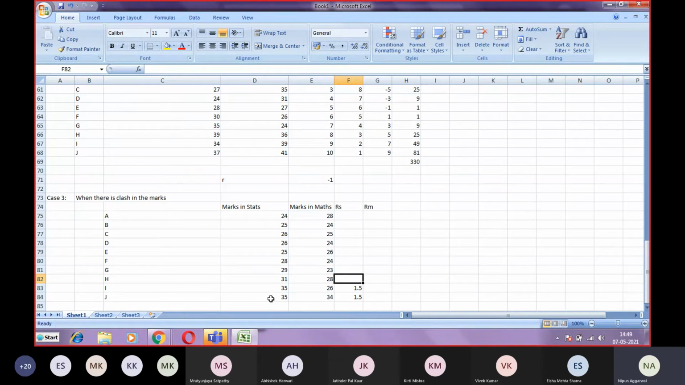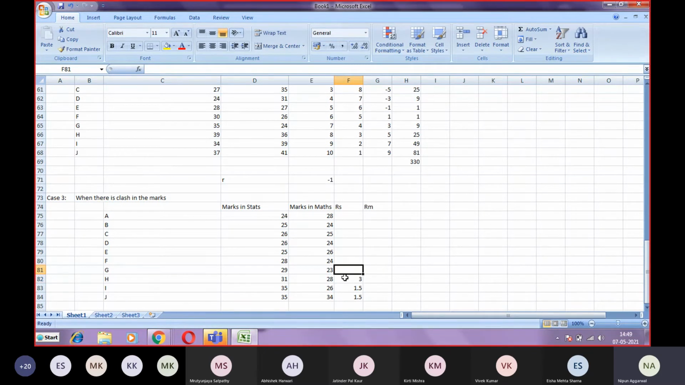So it will be 1.5 and 1.5. Then the next lower to 35 is 31. So we have already used 1 and 2 rank. So now the next rank is 3. There is a clash in the marks of 1 and 2 ranks, so we have taken the average of 1 and 2, and 1.5 and 1.5 are given to both. Now 1 and 2 we have already consumed, so the next rank is 3, which is 31. So we have to give the rank 3 to this 31.